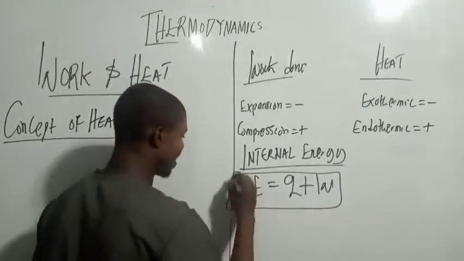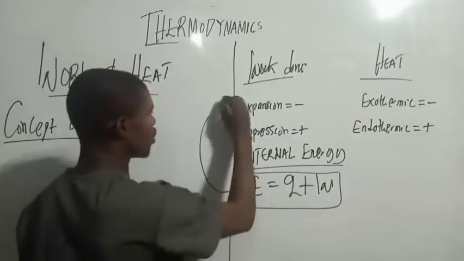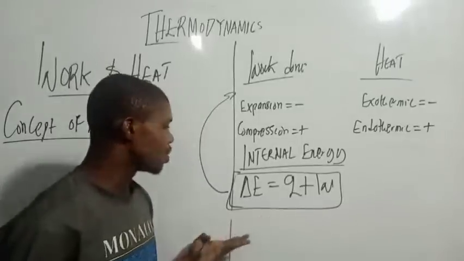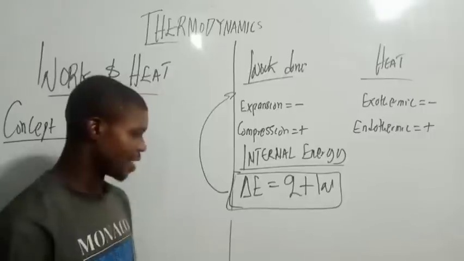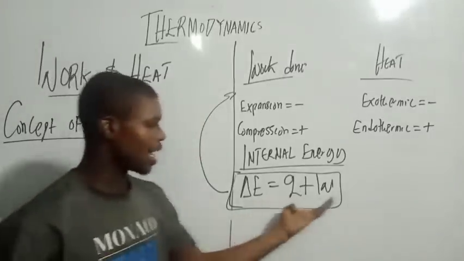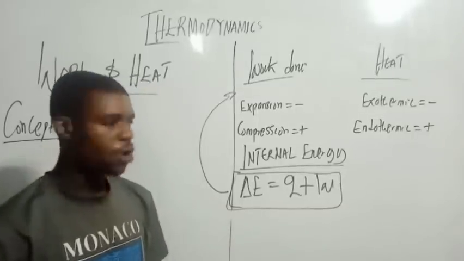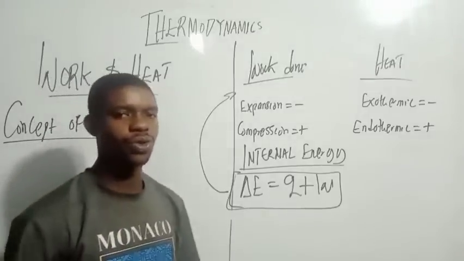So this is a general formula, and when I use this formula, this is the stuff I want to consider. Internal energy is the summation of all the possible kinds of energy in the system. So internal energy equals Q plus W. You have to look at so many questions on this one here. So let me move on to the question.